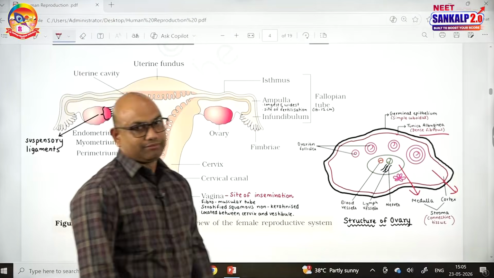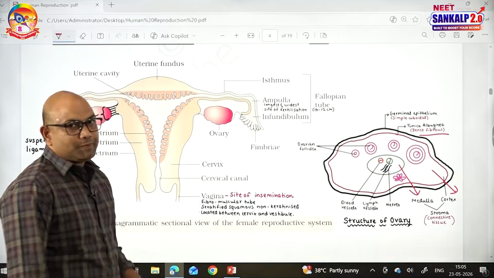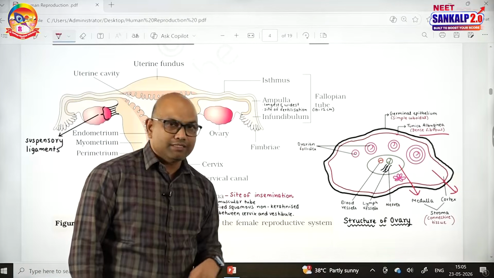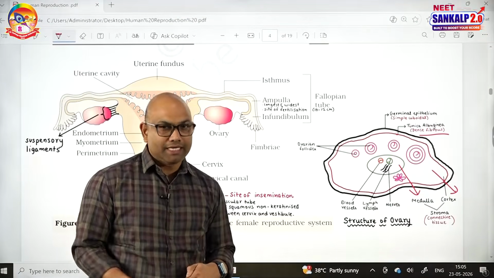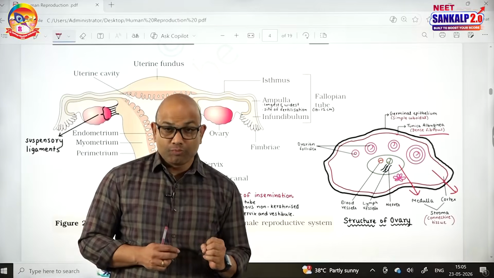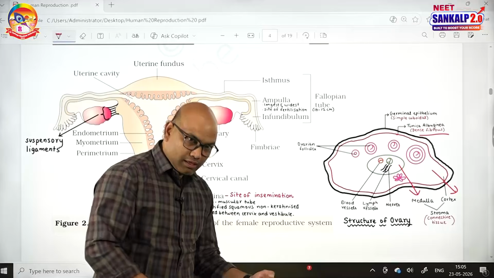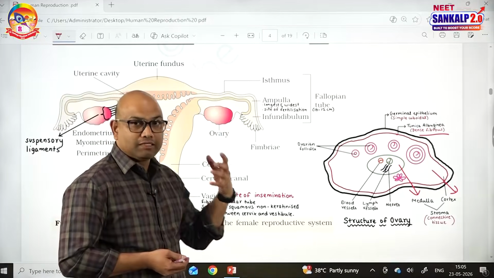Next, a pair of fallopian tubes is present in the female reproductive system. Each fallopian tube is around 10 to 12 centimeters in length. Each fallopian tube is lined by simple columnar ciliated epithelium, and the wall of the fallopian tube consists of smooth muscles. With the help of smooth muscles and simple columnar ciliated epithelium, the fallopian tube can conduct the passage of ovum.